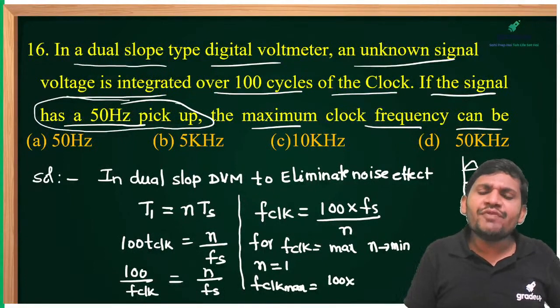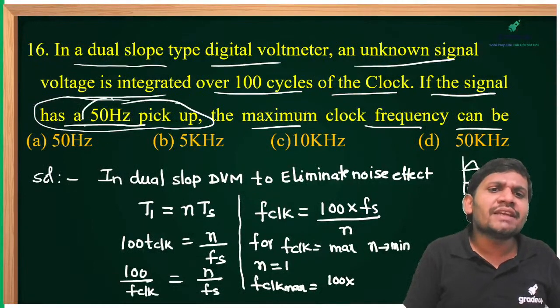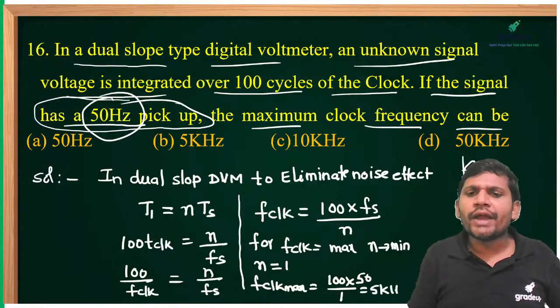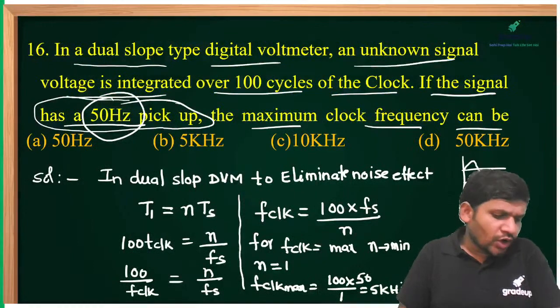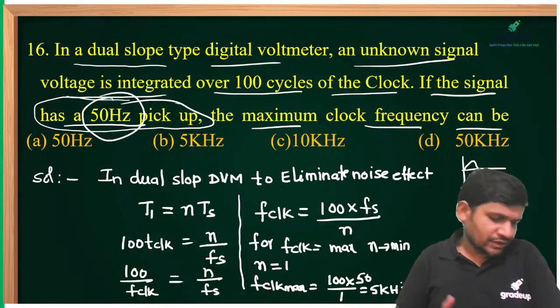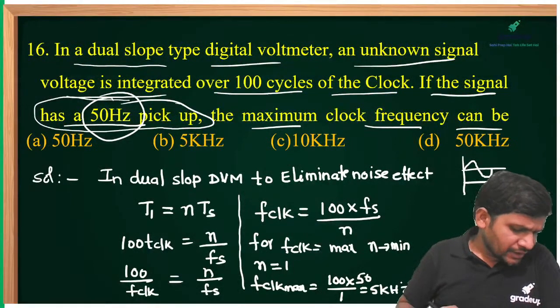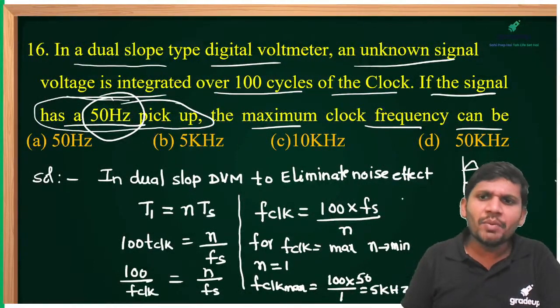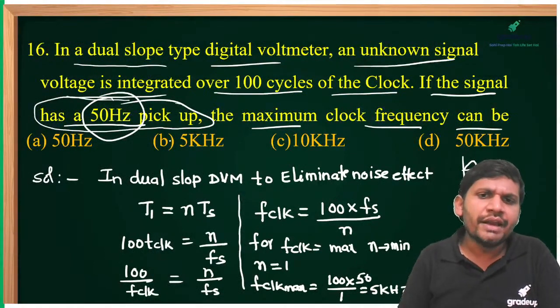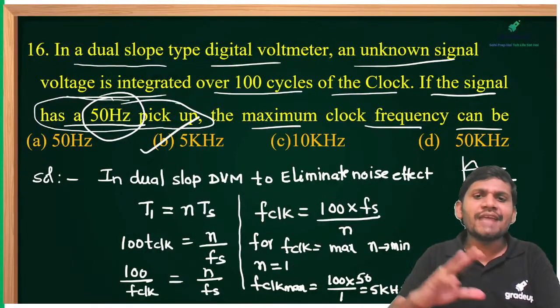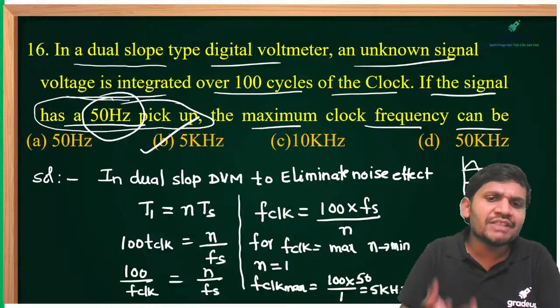It is 100 into Fs, where Fs is the sinusoidal noise signal frequency, given as 50 by 1. Then we get 5 kHz. The maximum clock frequency is 5 kHz. It's not 50 kHz, please correct this one. It's given as 100 cycles only. To get the maximum frequency, N must be equal to 1.